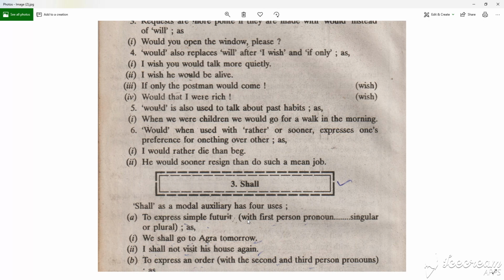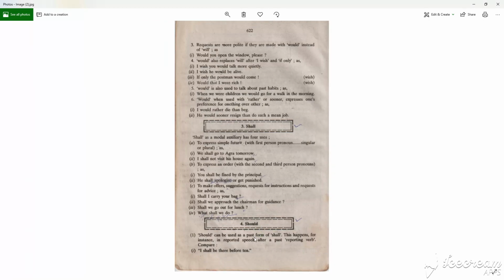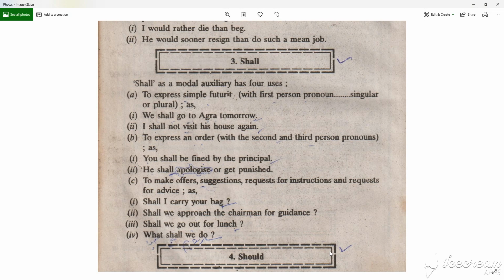So we will come to shall. It's also a modal auxiliary. Shall as a modal auxiliary has four uses. The first, to express simple future with the first person pronoun, singular or plural, as: We shall go to Agra tomorrow. I shall not visit his house again.